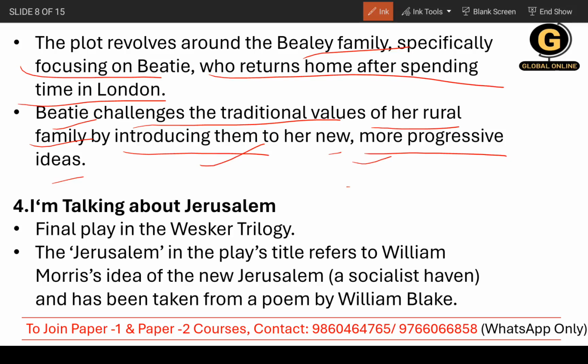Who knows? Okay, so the fourth work is Jerusalem, and I think a few months back, Jerusalem was a very important topic in the media. Now it's the final play in the Wesker trilogy, right? And the Jerusalem in the play's title refers to William Morris' ideas of the New Jerusalem, which has been taken from a poem by William Blake.